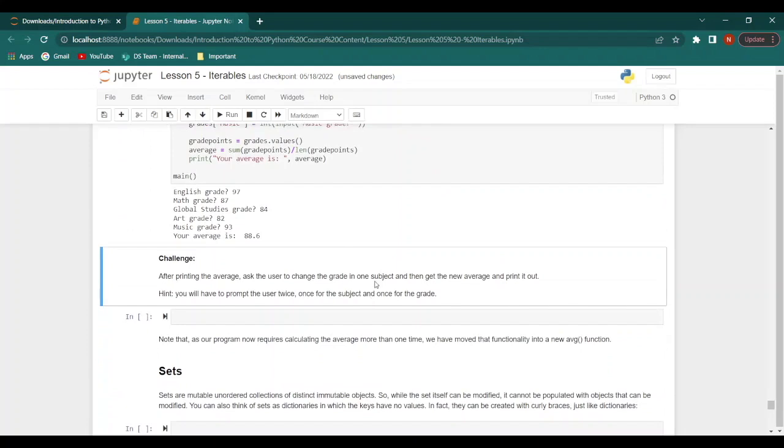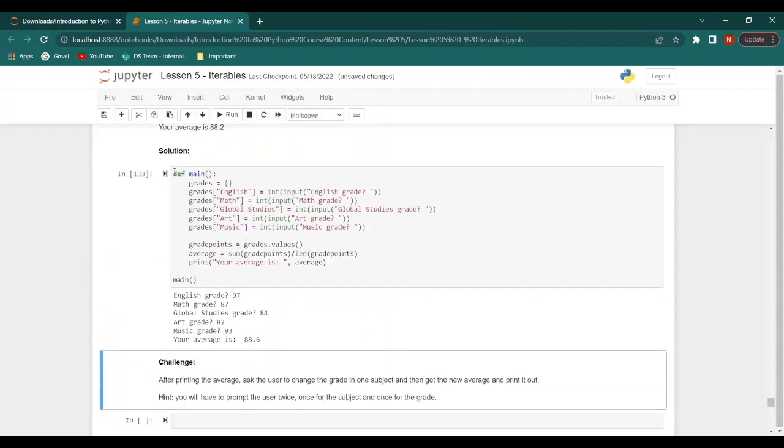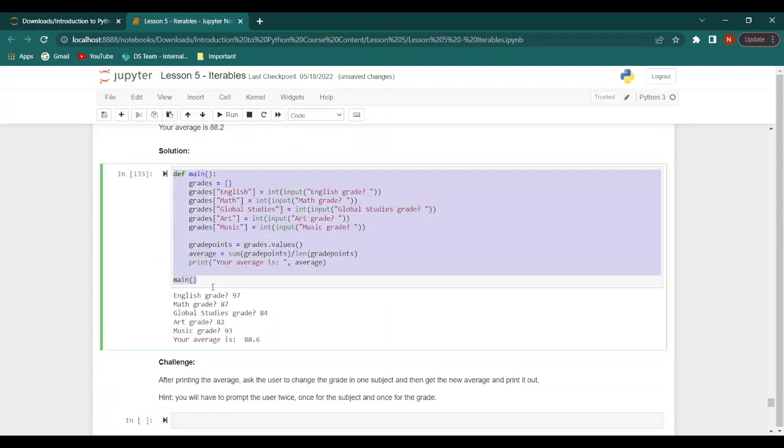Now let's take a look at the challenge part of this particular exercise. What the challenge says is that after printing the average, we should ask the user to change a grade in one subject, and then we should find the new average and print that out. So for this, we would have to prompt the user twice. So let's see how to do this. Let's take the same function that we have created here.